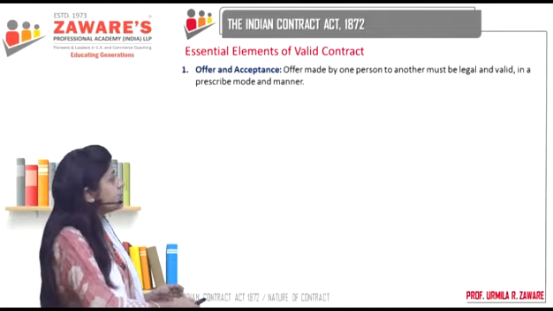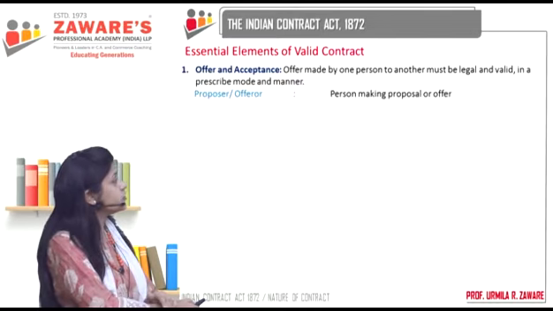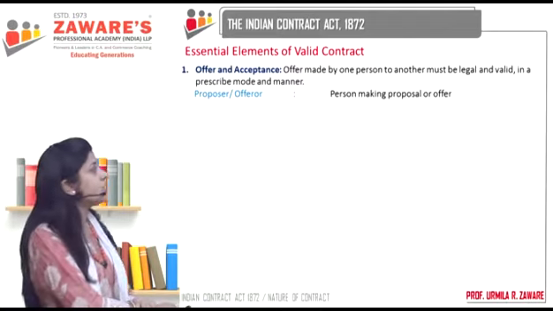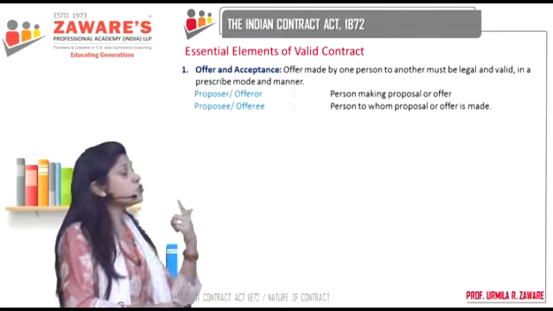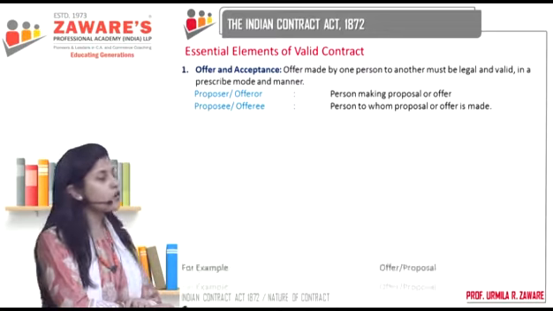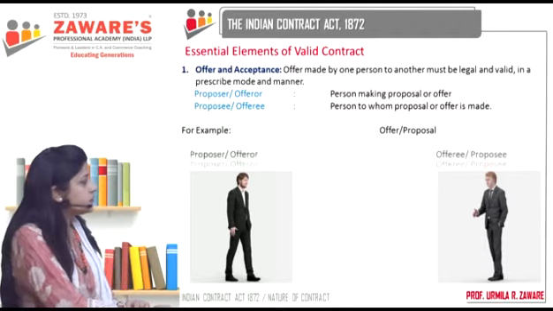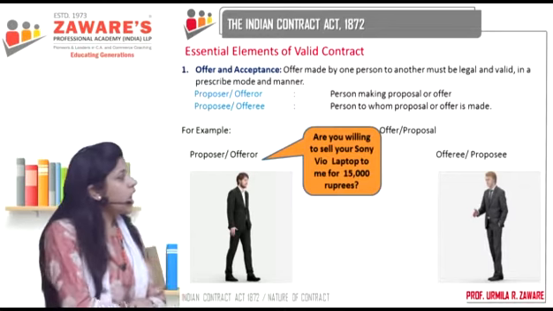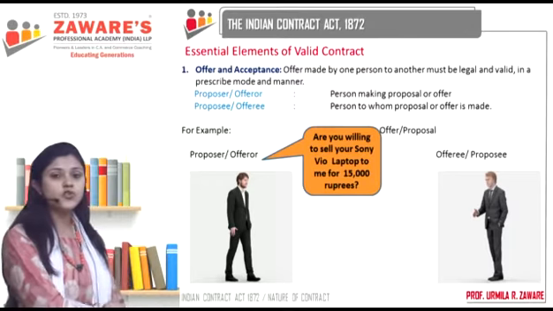Then the second, which we will further study in our next lectures. Now the person who is making the offer or proposal is called the proposer or the offerer. The person to whom the proposal or offer is made is called the proposee or offeree. For example, you have the proposer or offerer making an offer: Are you willing to sell your Sony Vaio laptop to me for 15,000 rupees?